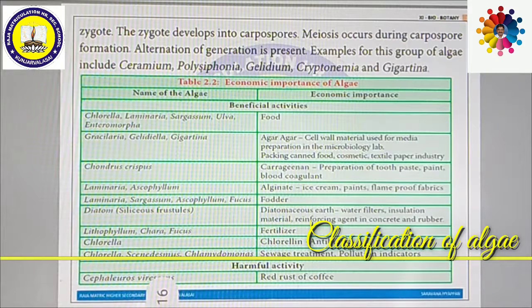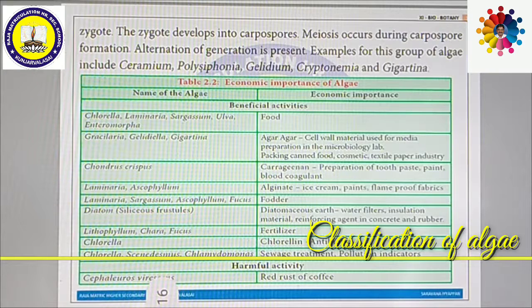Similarly, alginate is another important chemical obtained from algae, which is very much useful to prepare ice creams, paints, and flame-proof fabrics. It is obtained from algae like Laminaria and Ascophyllum. Some of the algae are used as fodder. Fodder means feed for animals. Algae like Laminaria, Sargassum, Ascophyllum, Fucus are used as fodder for cattle.